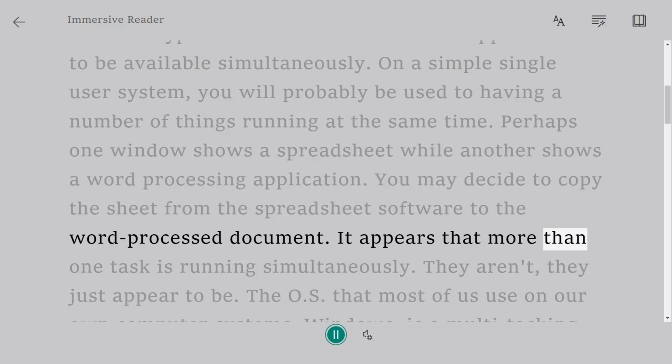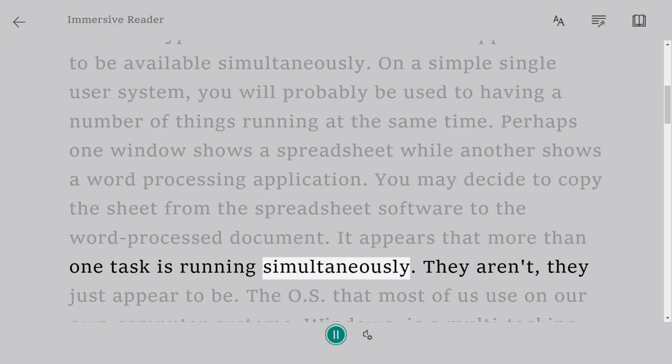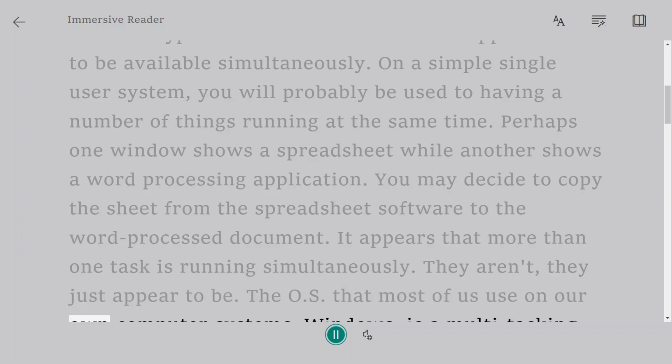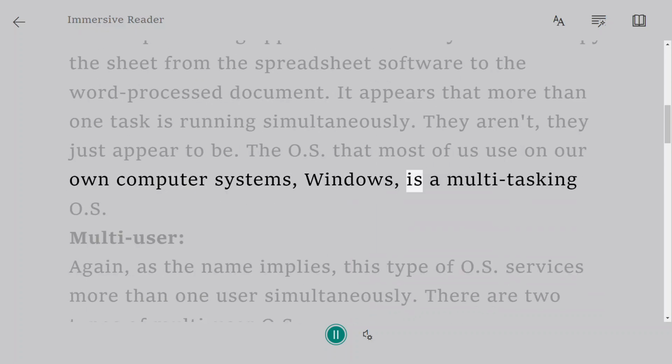It appears that more than one task is running simultaneously. They aren't, they just appear to be. The OS that most of us use on our own computer systems, Windows, is a multitasking OS.